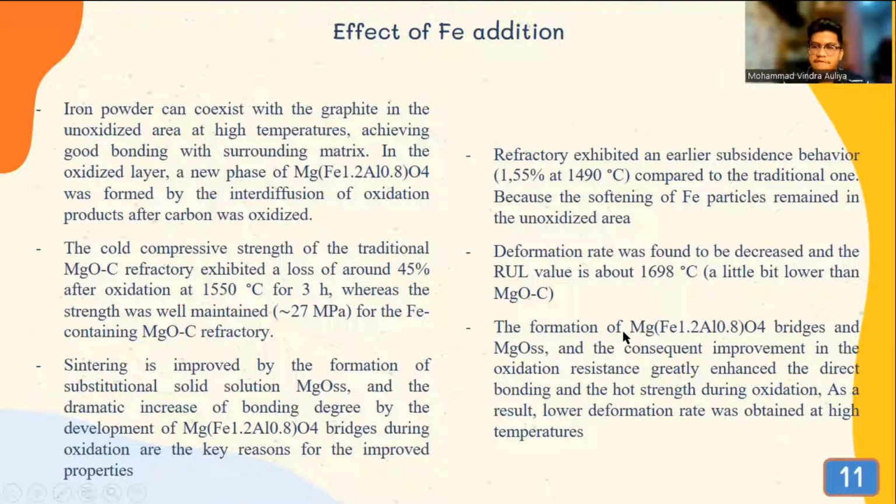The formation of this phase bridge and magnesium oxide wustite and the consequent improvement in the oxidation resistance greatly enhanced the direct bonding and the hot strength during oxidation. As a result, a lower deformation rate was obtained at high temperatures.